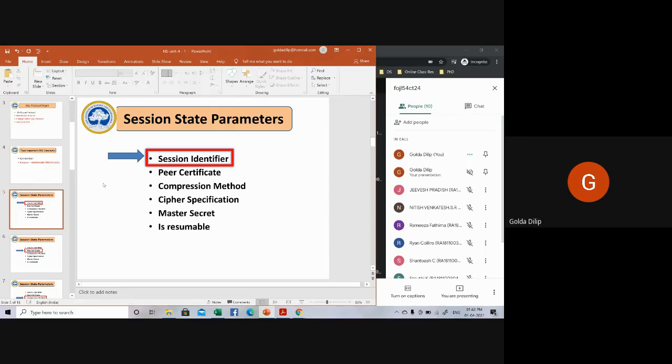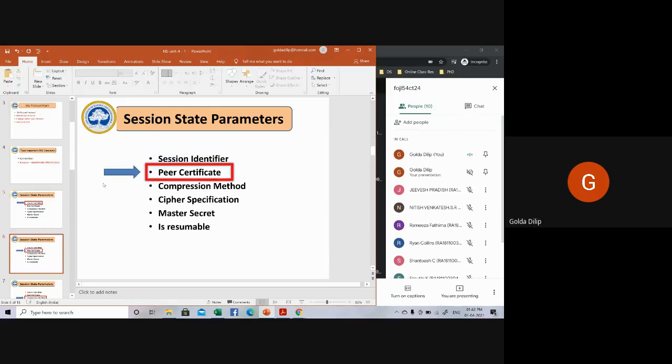It will be some arbitrary sequence of bytes that will be chosen by the server to identify a specific session, to tell whether it is the active session, or a session which is frozen right now and will be resuming very soon. So to identify that, a unique identifier. That's what a session identifier is, and it will be selected by your server.